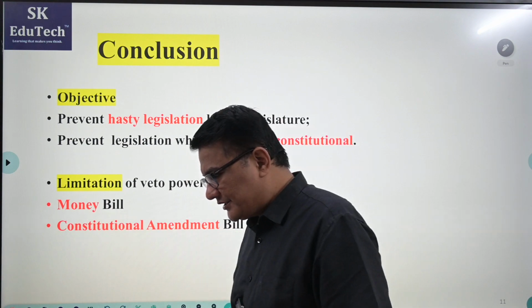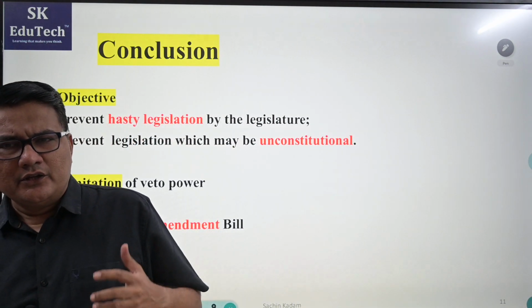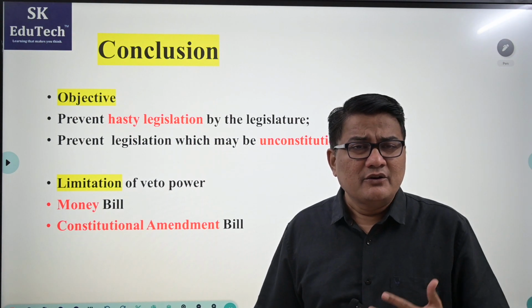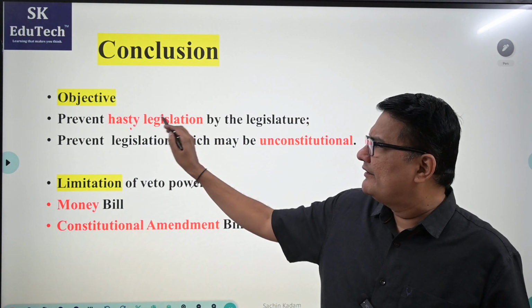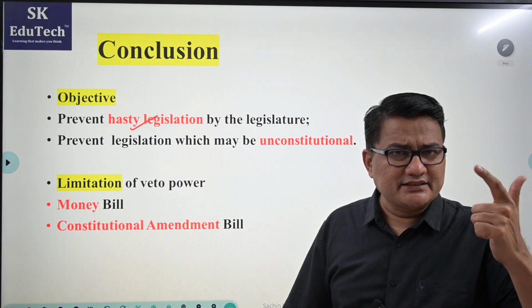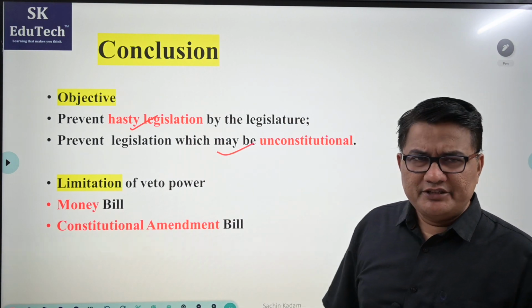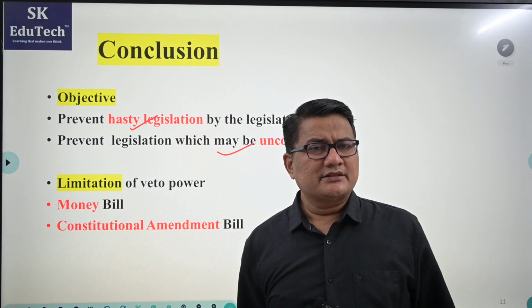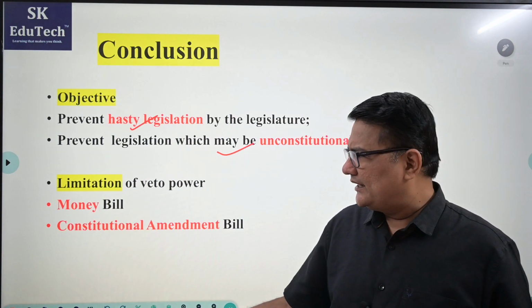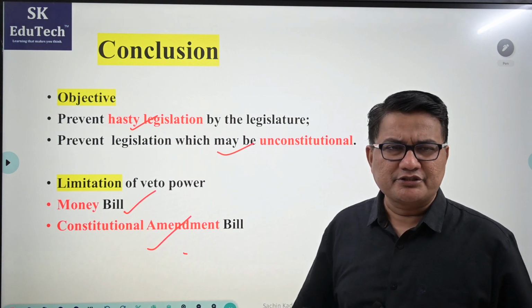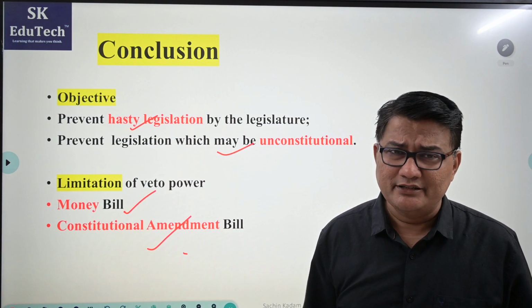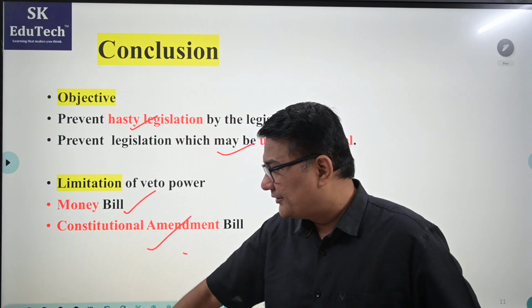Then comes the last point. So what is the conclusion? Now what exactly is veto? Which articles and provisions are related to it? What is the objective? To prevent hasty legislation, as I said first, and second, to prevent any law which may be unconstitutional. Then comes the next. Sir, are there any limitations to the veto power? As I said, yes, money bill and constitutional amendment bill. Here he cannot use the veto, but a time limit is not specified in the Constitution.